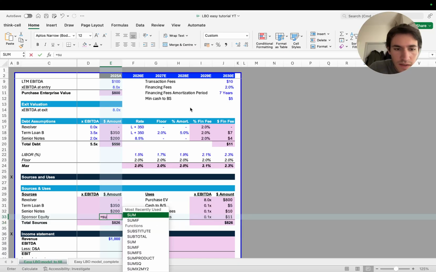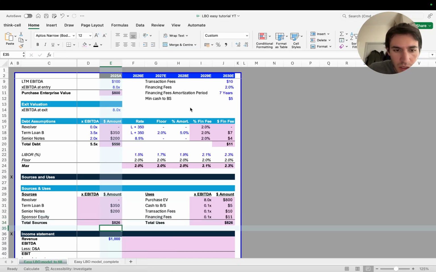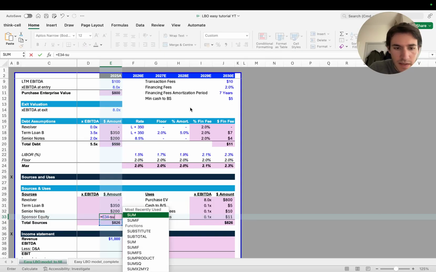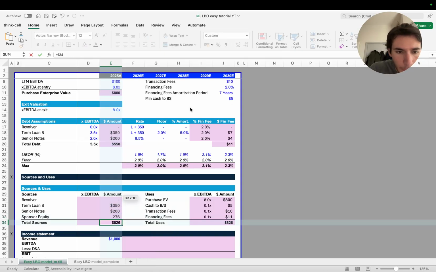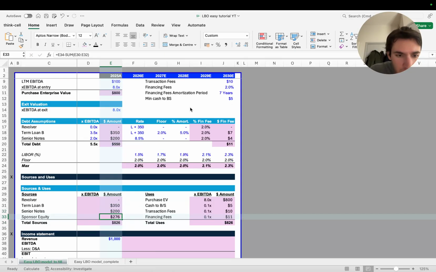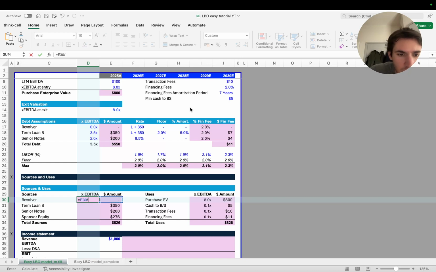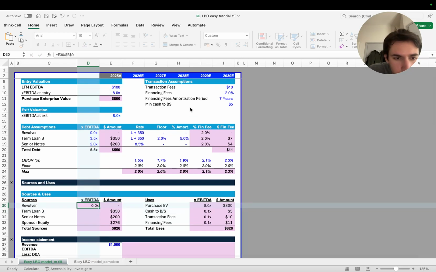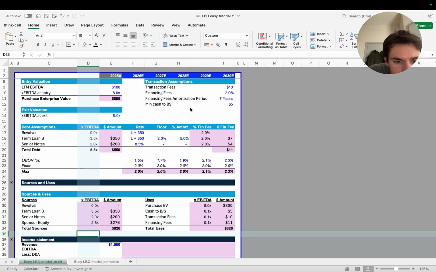So you do this minus the sum of this, 276, okay. That's the amount of injected value. So to do this, still the same. And there we have it, okay. So we finished the sources and uses.